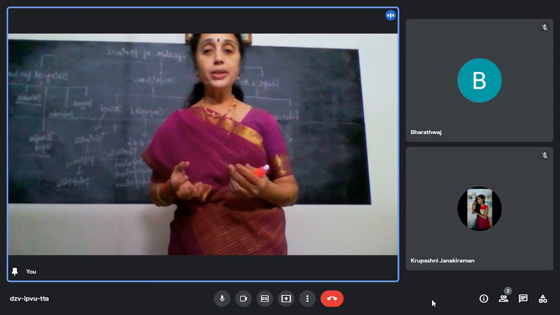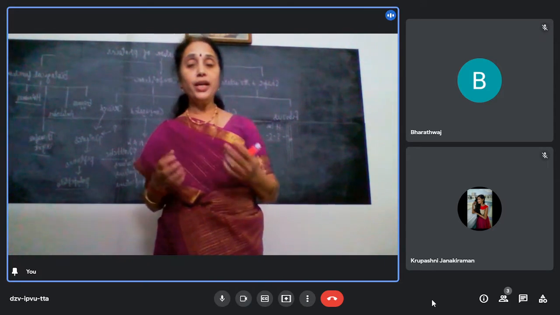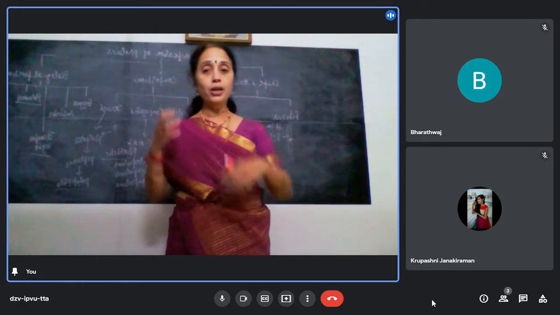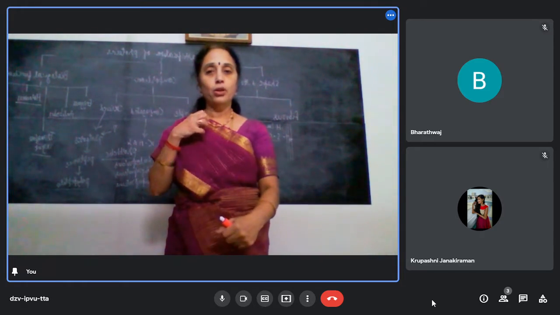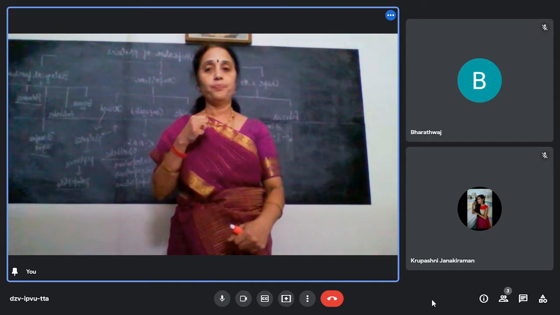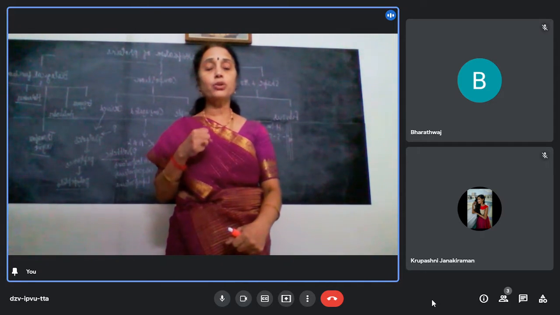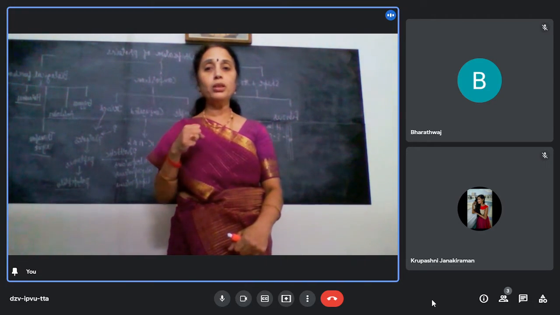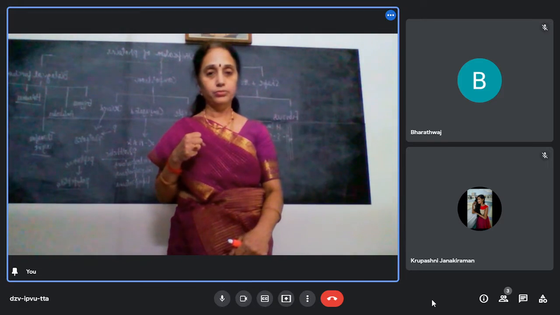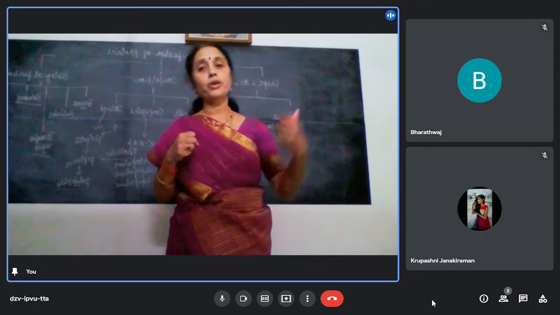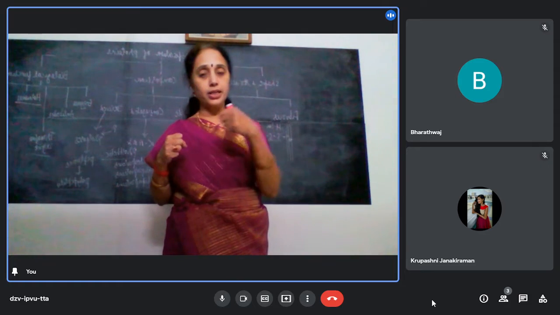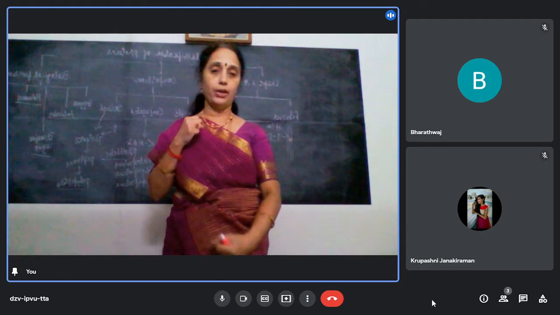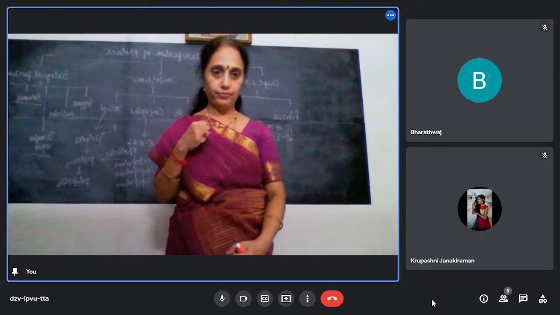But sometimes you have a problem wherein enough insulin is not produced. Then what will happen? Glucose is not converted to glycogen. Excess glucose will stay in the blood. That situation you call diabetes. That is, you are not able to control the glucose level in the blood. So what will you have to do? You have to inject insulin so that it will help convert that extra glucose to glycogen. You maintain the blood sugar level.